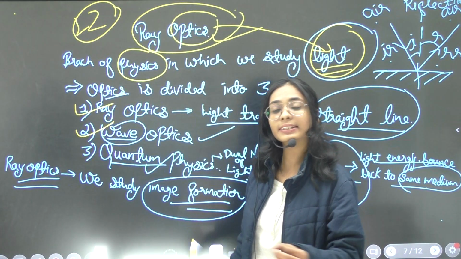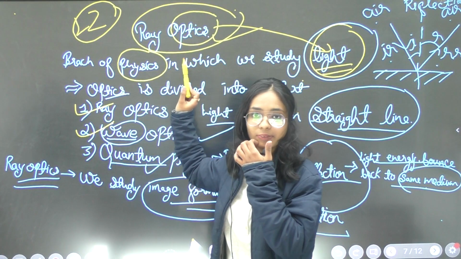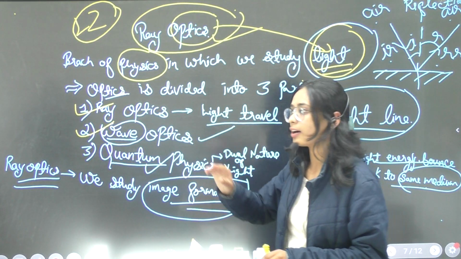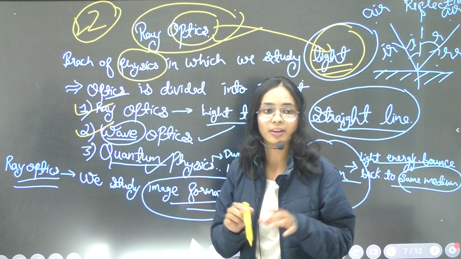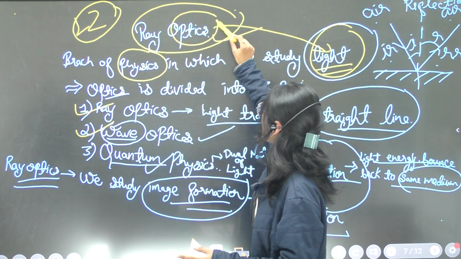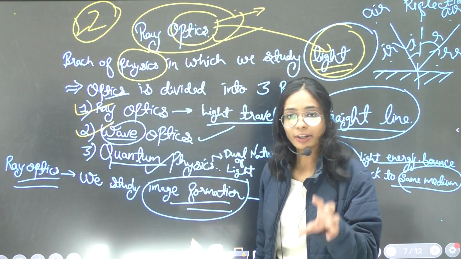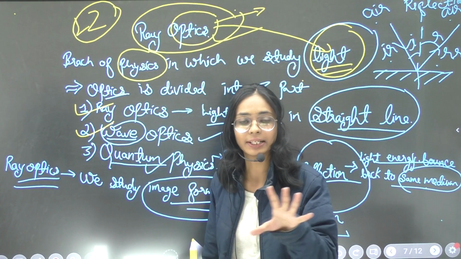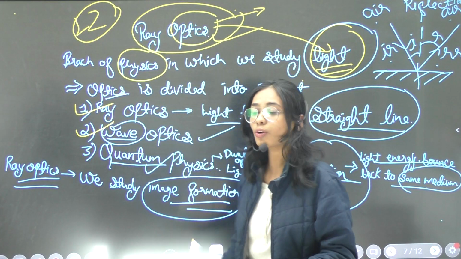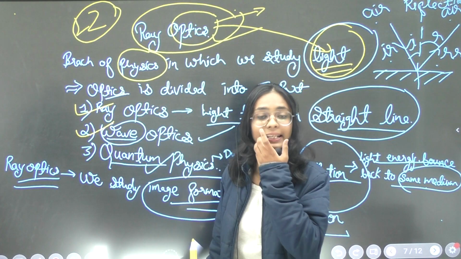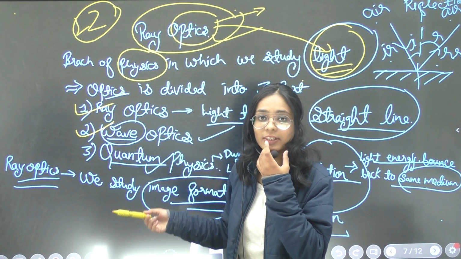Why are we considering it as light by the word optics? Because do you know the concept? The ophthalmologist, the surgeon, means an eye surgeon or the doctor who deals with eye surgery and eye treatment of a patient. So ophthalmologists, opticals, spectacles. Why are we using the word spectacle?